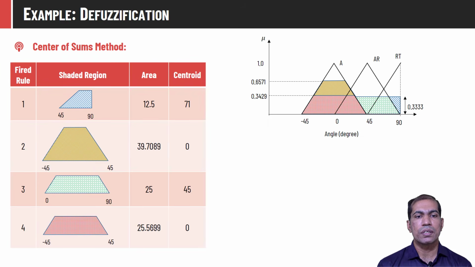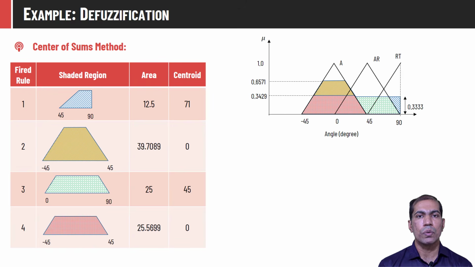So let us first talk about the center of sums method. As we have already discussed, the center of sums method finds the area of individual fuzzy output functions, and hence the area of overlapping regions will be considered twice or more. So region 1, that is the blue shaded region, which spans from 45 degrees to 90 degrees, has area 12.5 and centroid 71.